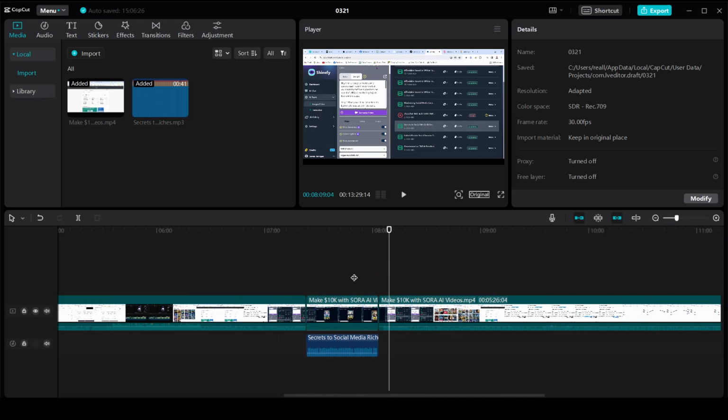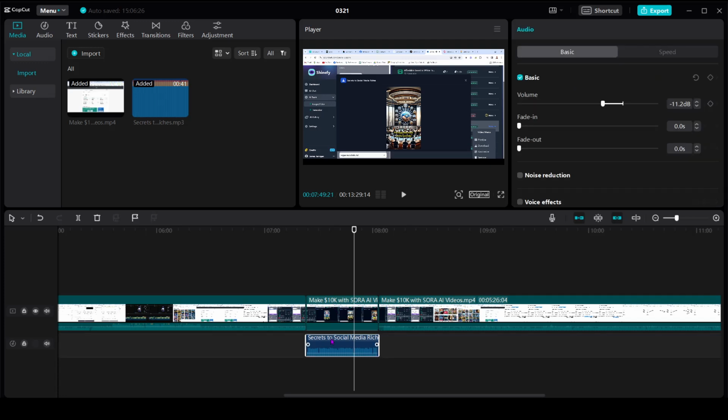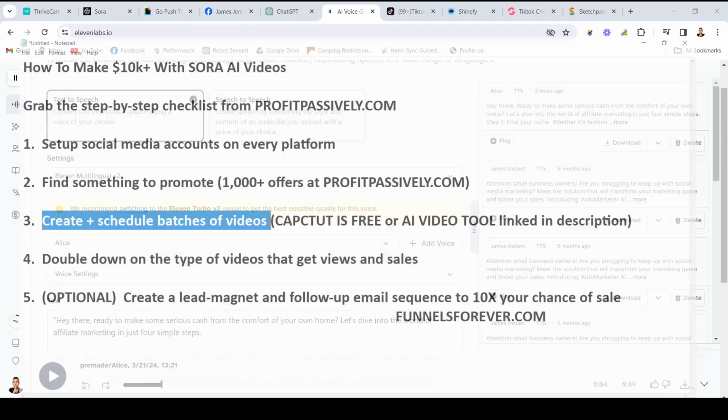I have the images up here in one section. I'd have the voiceover here in another section, and then there's an option to create the captions on the video as well, so that's the text over top of the video. So I just pieced that together in CapCut.